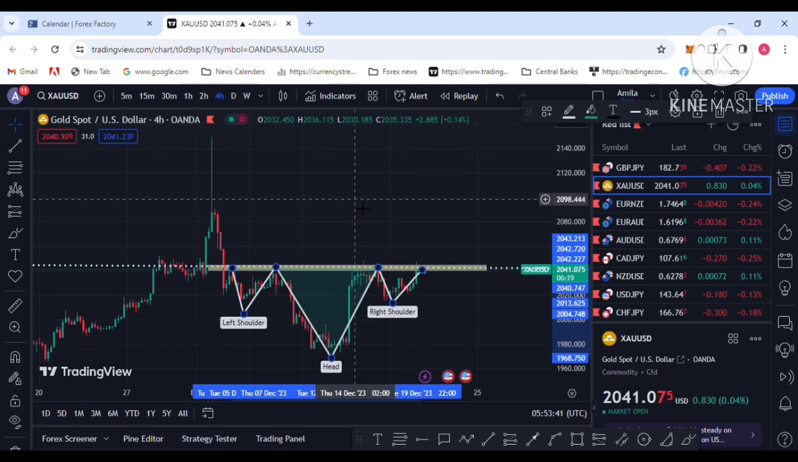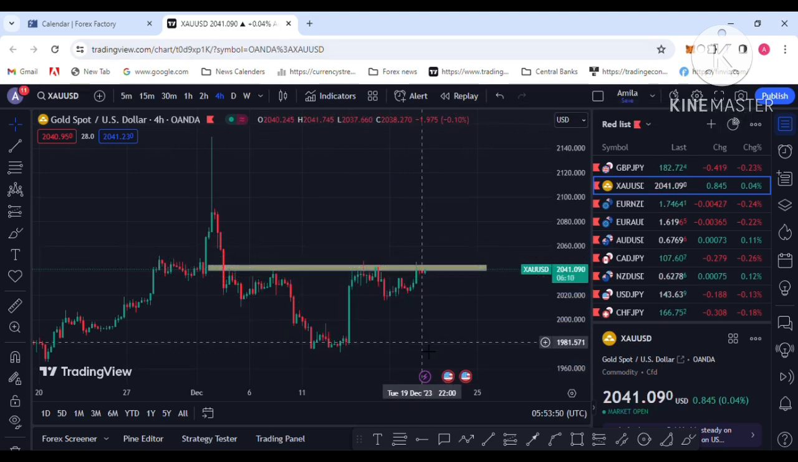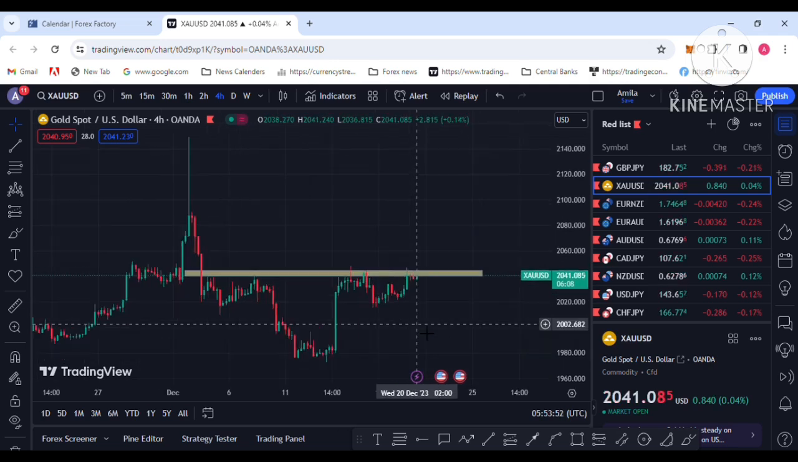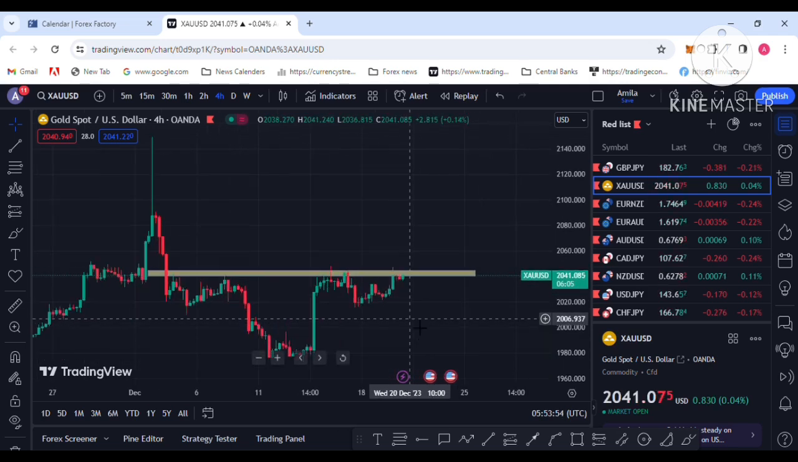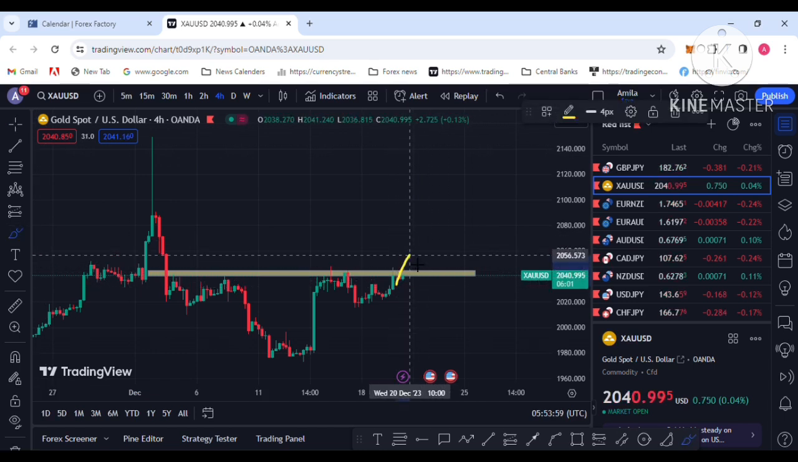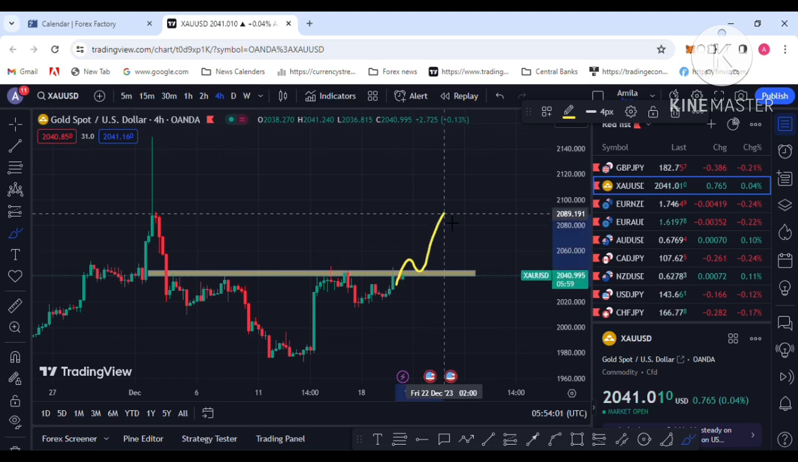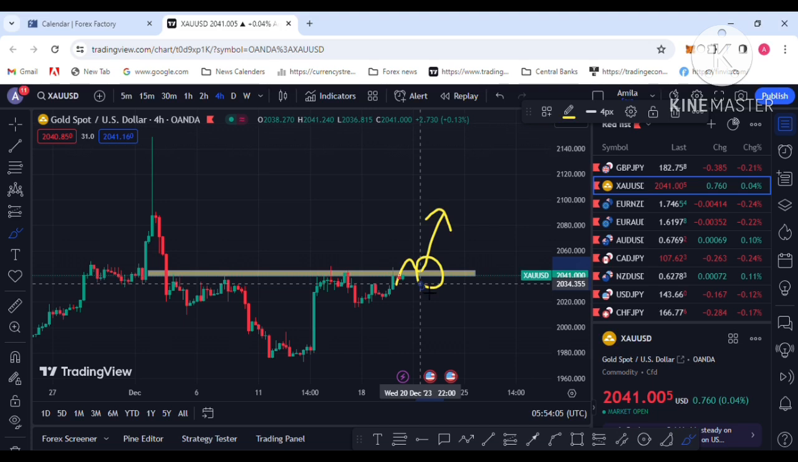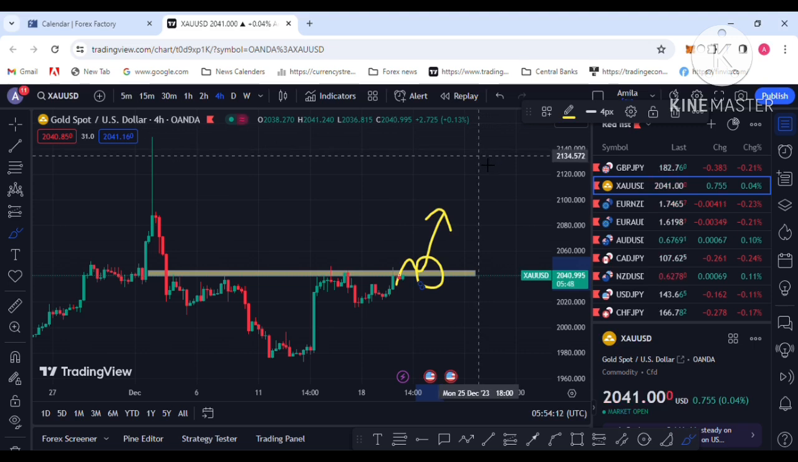Technically, US GDP is coming tomorrow this week. The current GDP report is 5.2%. If the GDP report does not increase above 5.2%, that will help gold demand. So I am seeing a break to the upside, continuing to the 2060-2070 level. So wait for the breakout. That is what I am seeing technically.